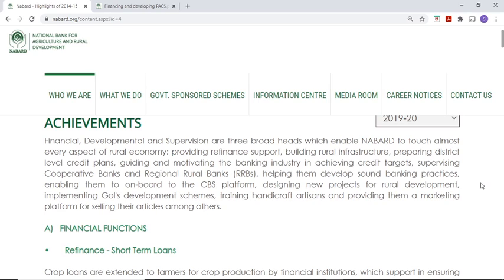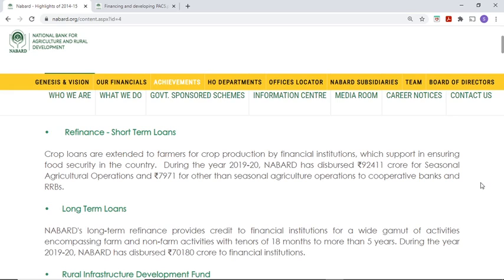Now, what are the subcategories of each of those? We will see. The first one, financial functions. First main thing is refinance, short-term loans. Crop loans are extended to farmers for crop production by financial institutions, which supports ensuring food security in the country. During the year 1920, NABARD has disbursed 92,411 crore for seasonal agriculture operations and 7971 crore for other than seasonal agriculture operations to cooperative banks and RRBs.